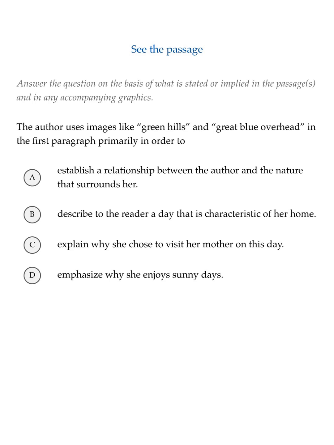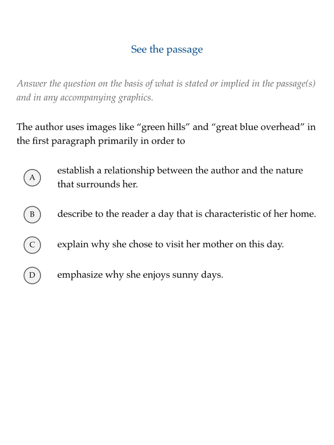Okay, let's take a look at the answer choices now using that knowledge of the passage. A, establish a relationship between the author and the nature that surrounds her. Yes, this shows more of that personal connection to her environmental surroundings, so A looks pretty good, but let's eliminate the others and show that they're wrong.